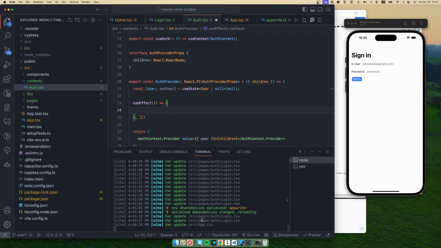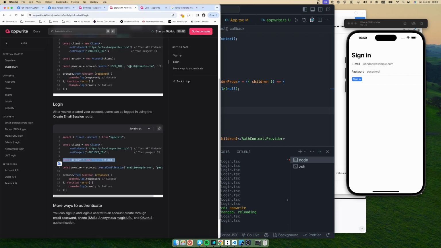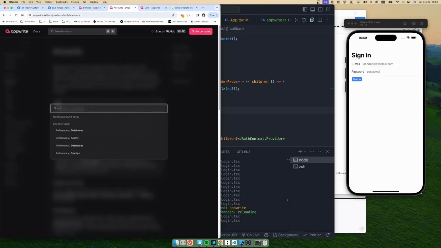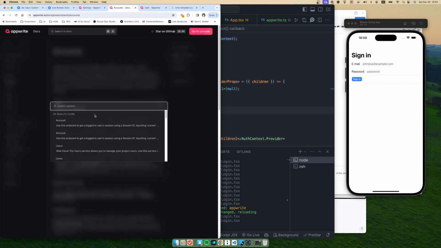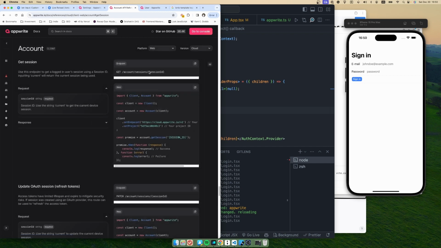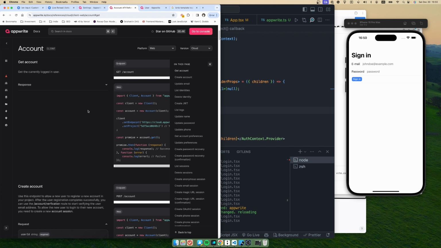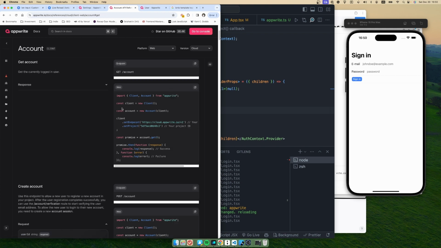So in order to fetch the current session, we have another, let's see, yeah, we should use the get function in this account API.